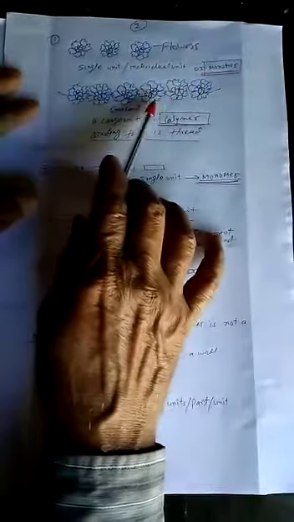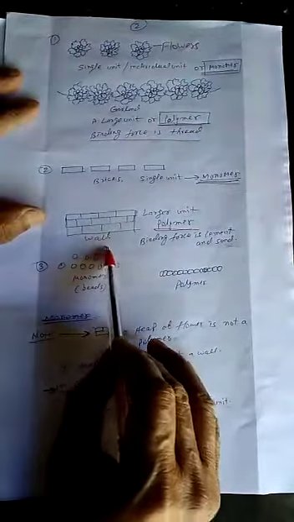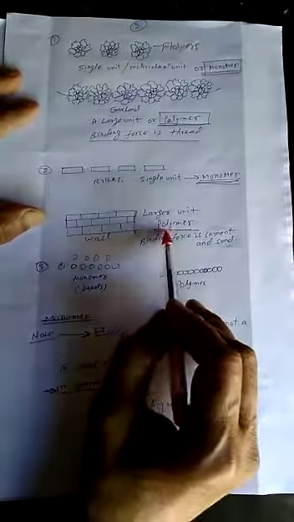Then what have we understood up to this time? Individual unit is known as monomer, and when a large number of individual units are joined together to form a large unit, that large unit is known as polymer.